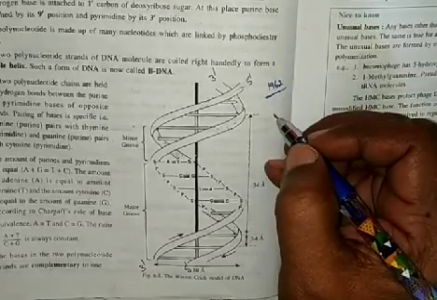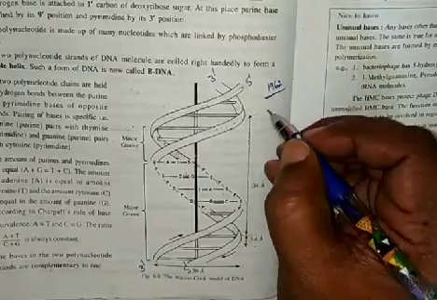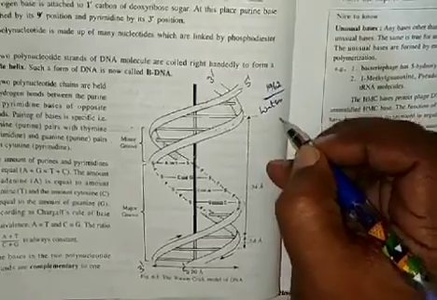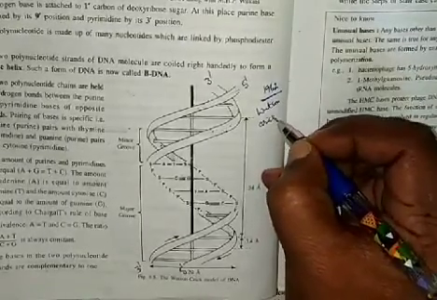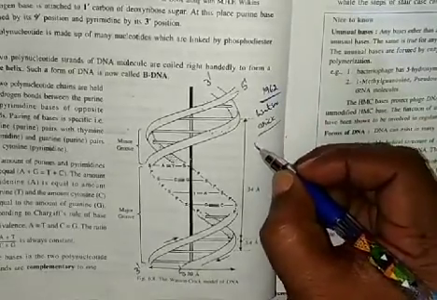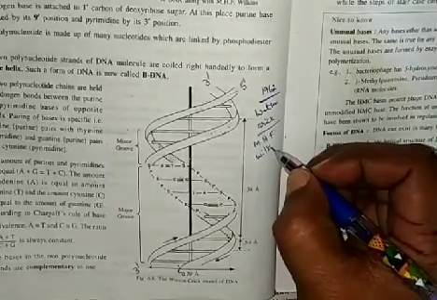So this double helical model of DNA was studied by Watson and Crick. Both explained this DNA structure, along with M.H.F. Wilkins.